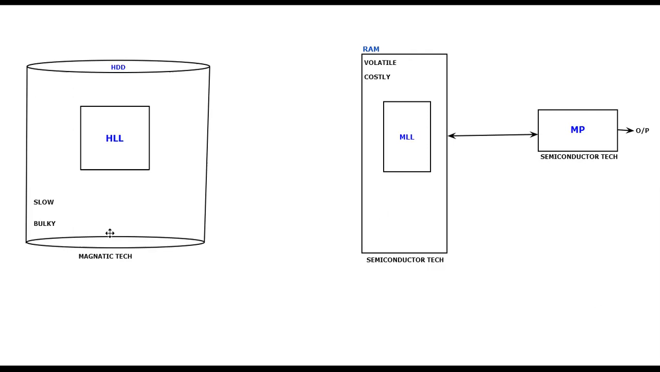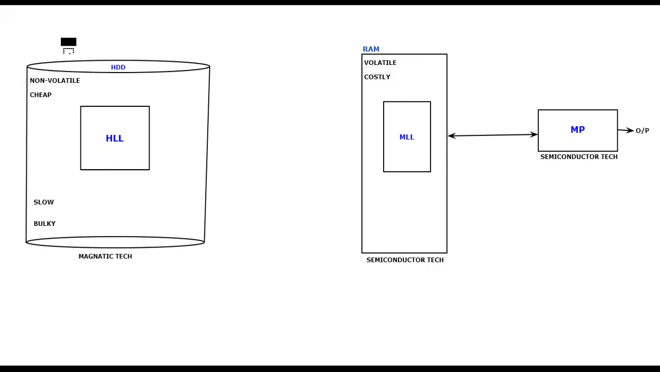So what they did: even though the hard disk is slow and bulky, it had an advantage. What is that advantage? The hard disk that you are seeing is non-volatile in nature. What do we mean by non-volatile? Even though the power supply is not given to the hard disk for maybe 1 week, 10 days, or 30 days, whatever data you have stored in the hard disk remains as it is, and it is relatively cheap compared to the RAM. The cost is relatively cheap.